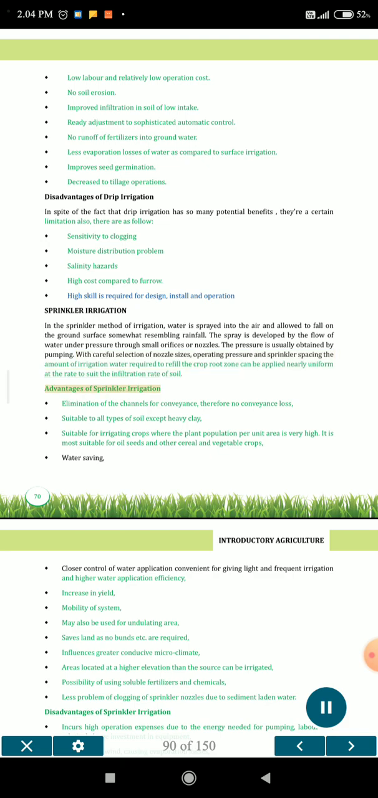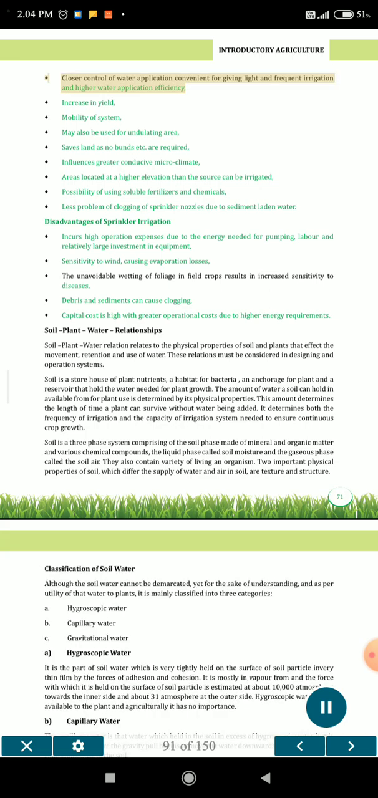Advantages of sprinkler irrigation. Elimination of the channels for conveyance, therefore no conveyance loss. Suitable to all types of soil except heavy clay. Suitable for irrigating crops where the plant population per unit area is very high. It is most suitable for oilseeds and other cereal and vegetable crops. Water saving. Closer control of water application, convenient for giving light and frequent irrigation, and higher water application efficiency.